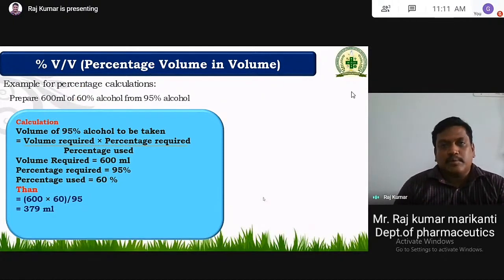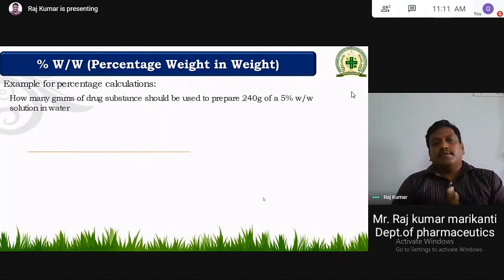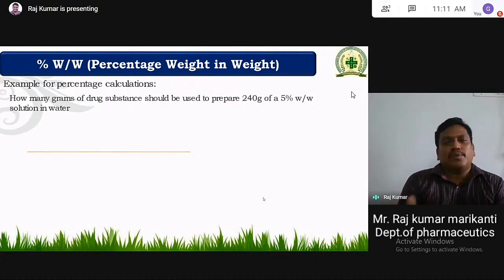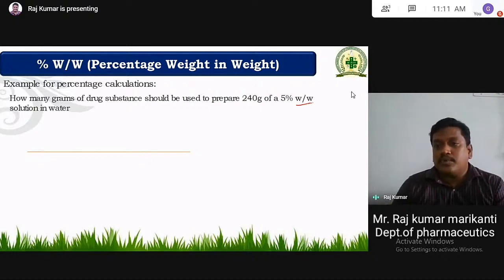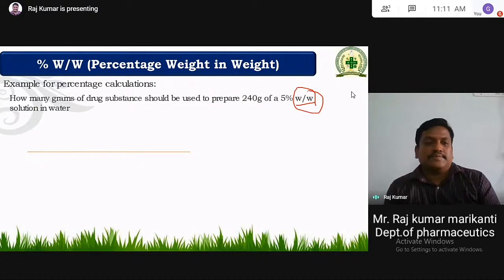Let us go for the next problem. So percentage weight by weight. Example percentage calculations. Weight by weight means we have to mix two powders, or we can take a solution in the form of a weight, no problem. We can consider this while we are preparing syrups. Syrups will be considered weight by weight only. 66.7% of syrup sucrose has to be used weight by weight.